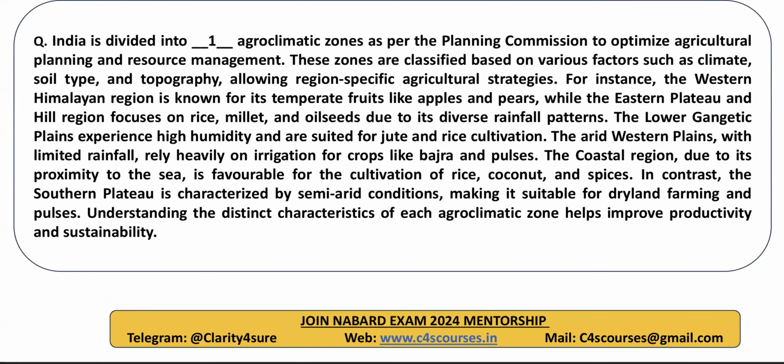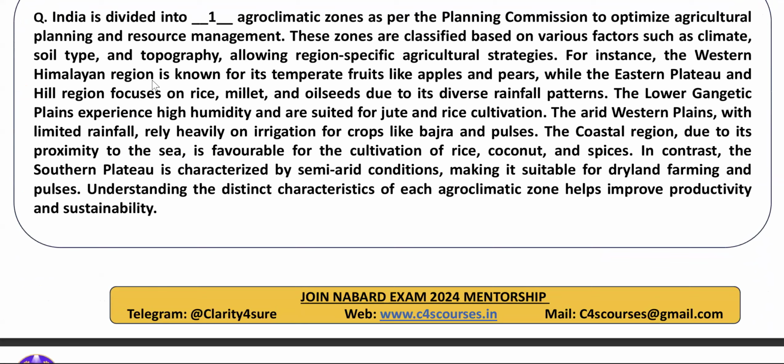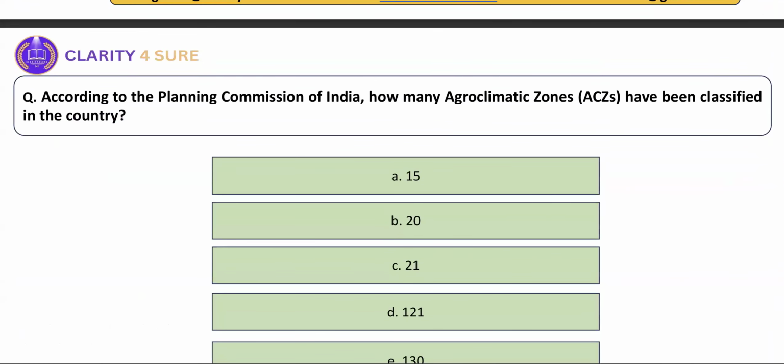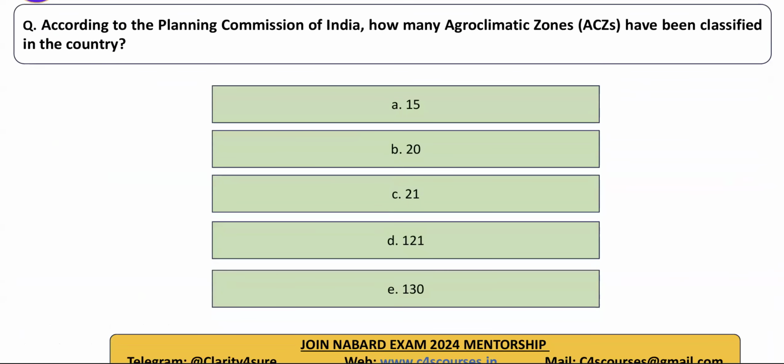Next, a paragraph based question. This is a paragraph based on your agroclimatic zone. India is divided into some agroclimatic zones, so we'll see what the blank represents over here. The right answer will be 15. Very good, 15 agroclimatic zones. What is the number of agroclimatic zones as per ICAR? Very good, 127. Good.